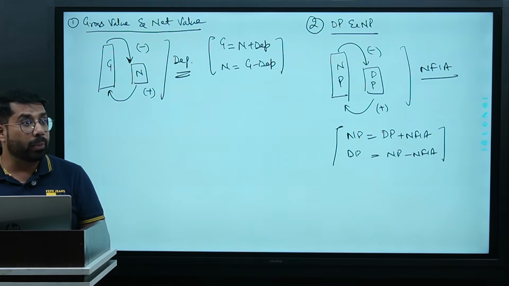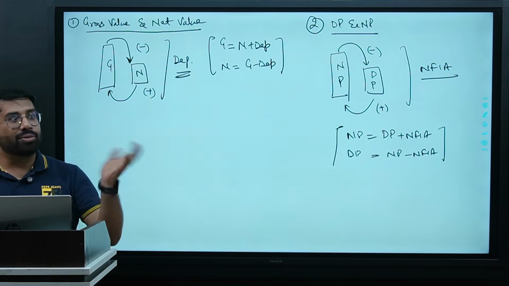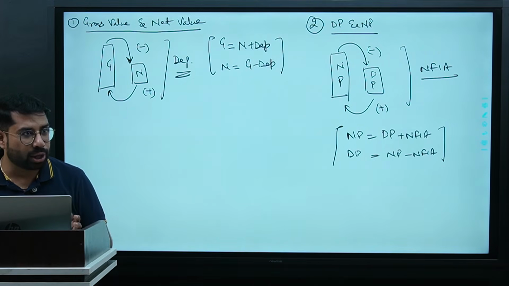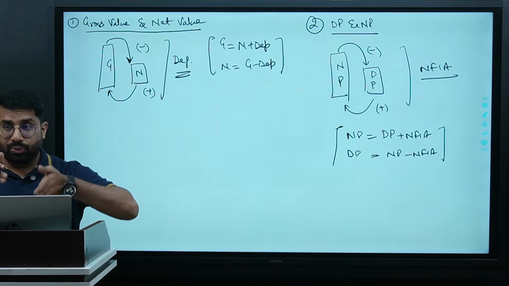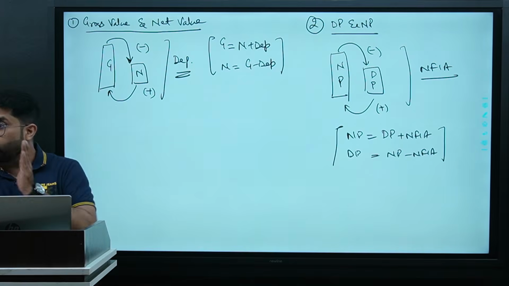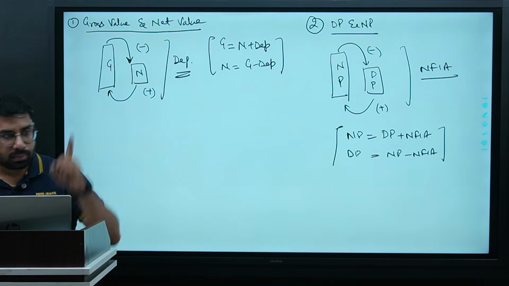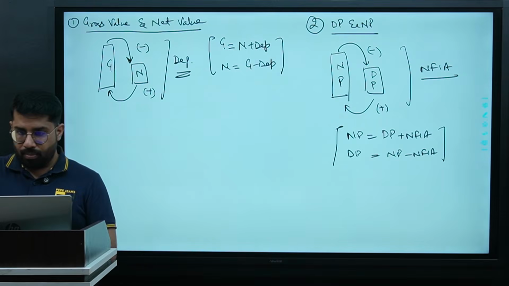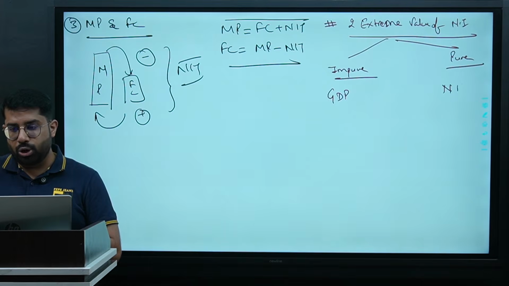We are not only working within the domestic territory of India. Import, export, FIFA, FITA, everything is there. Yes or no? So for India, the correct income will be reflected not from DP but from NP. Correct. Impure value, pure value.